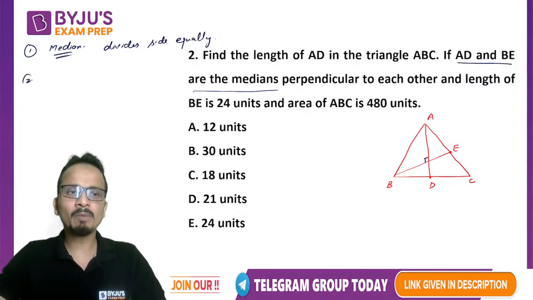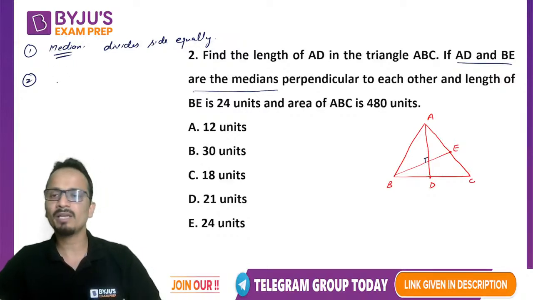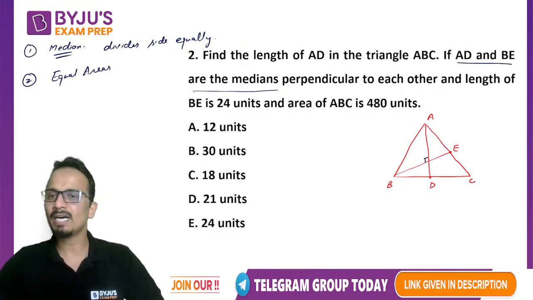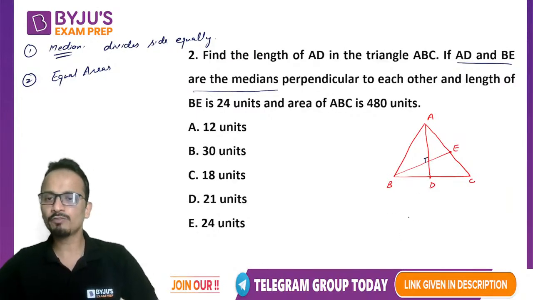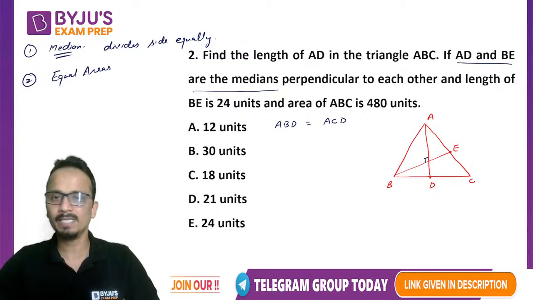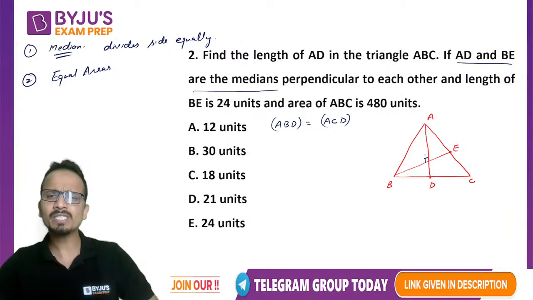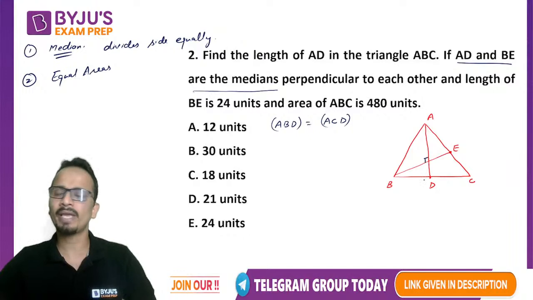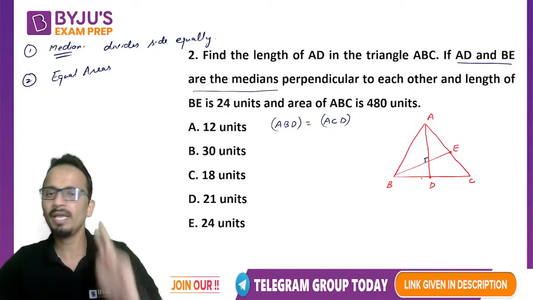Okay. Second thing about median is it divides the entire triangle into two triangles having equal areas. So if AD is the median, then area of triangle ABD will be equal to area of triangle ACD. These two areas will be equal. As you can see in the figure, any median you draw will divide the entire triangle into two triangles having equal areas.